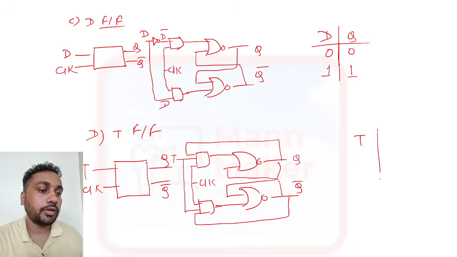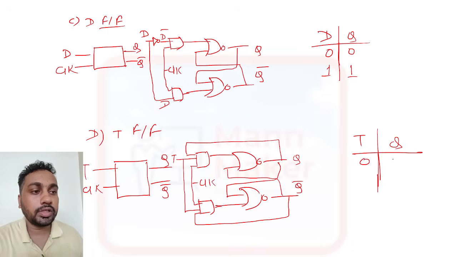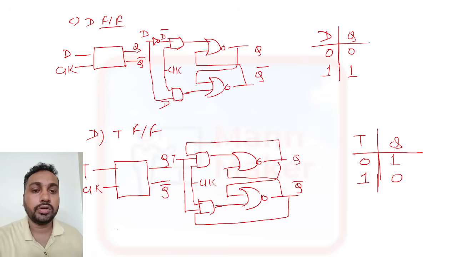T flip flop means toggle flip flop. Toggle flip flop means when it is 0, it will toggle to 1, and when it is 1, then 0. So it will be in toggle mode: 1 0 1 0 1 0, like this.